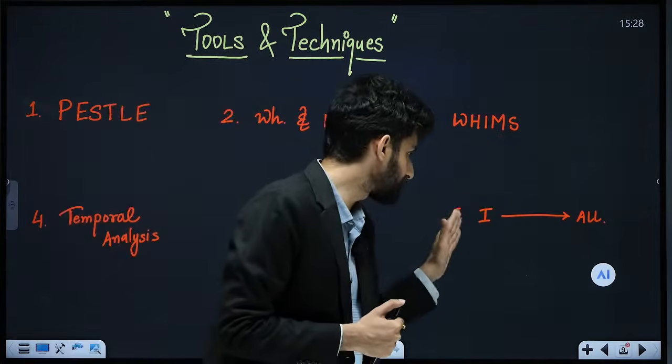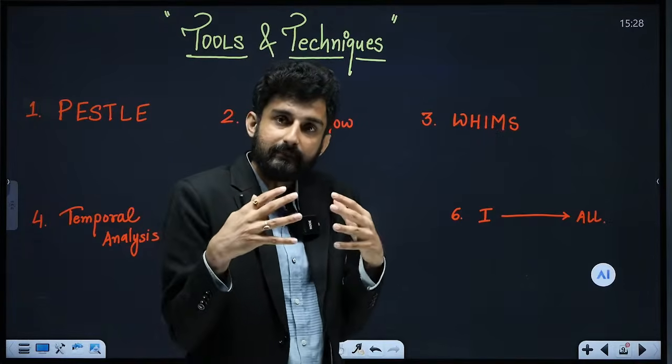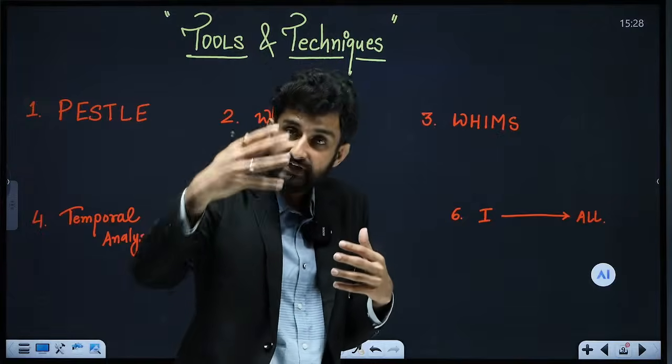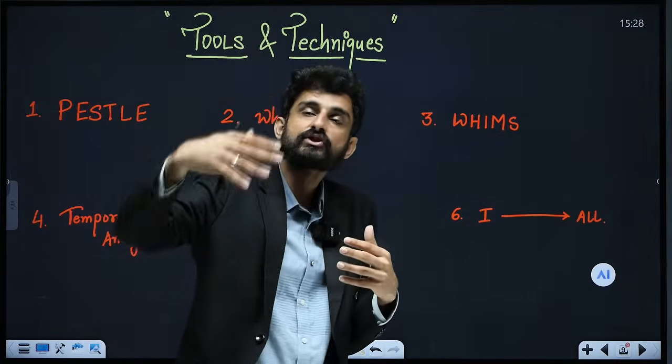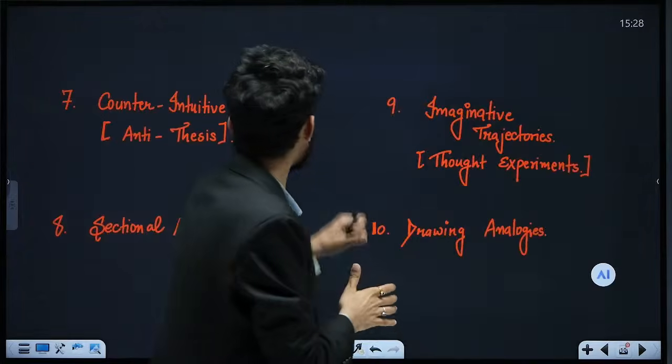Then the sixth approach is from I to all, that is from an individual towards the case of family, then from family to group, society, then to state, nation, and all together to the international level. So again we have other aspects.